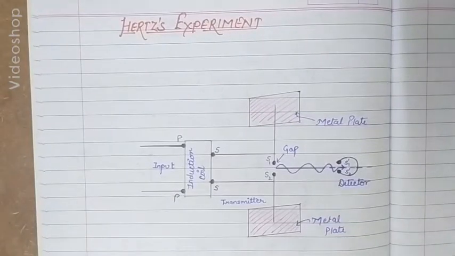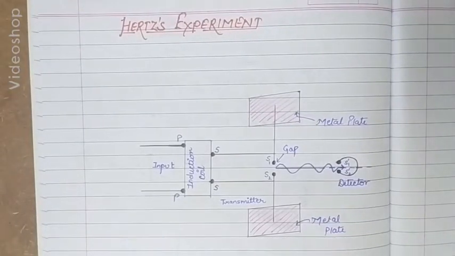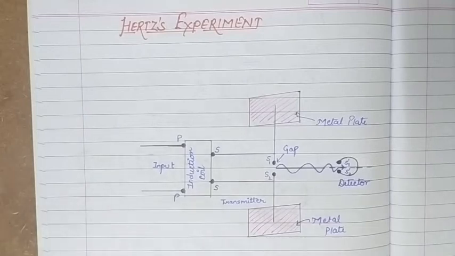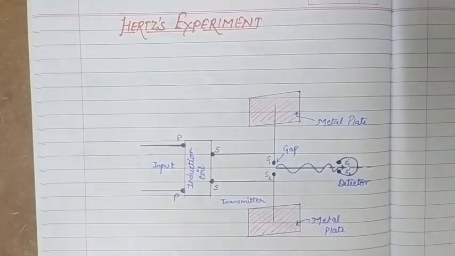Hello students, in the previous video of this chapter we discussed that Maxwell predicted the existence of electromagnetic waves. Although his prediction was all theoretical, there was no experimental proof of the existence of electromagnetic waves at that time, but he gave his theory.